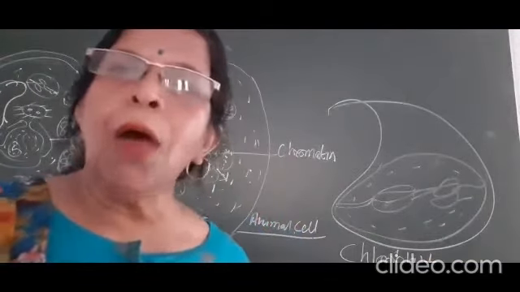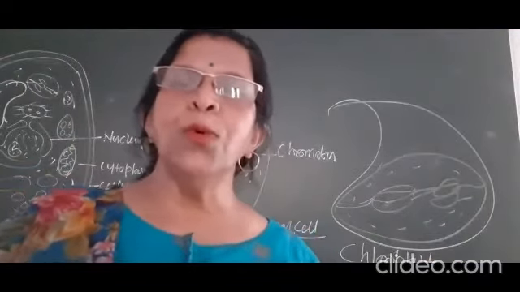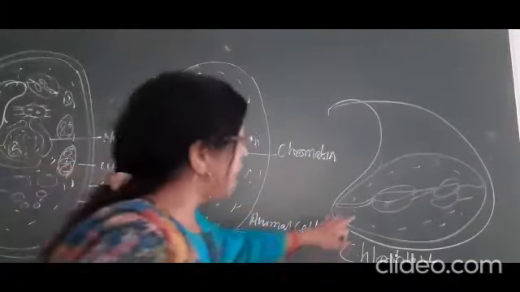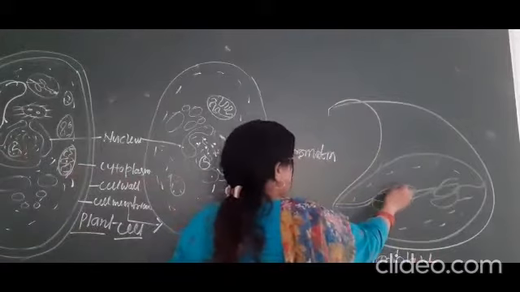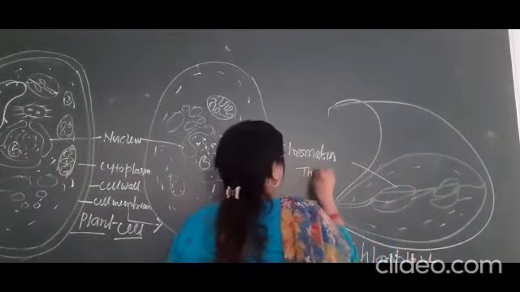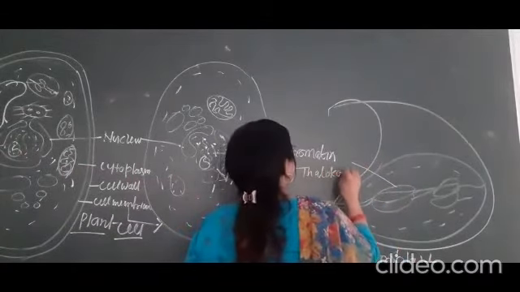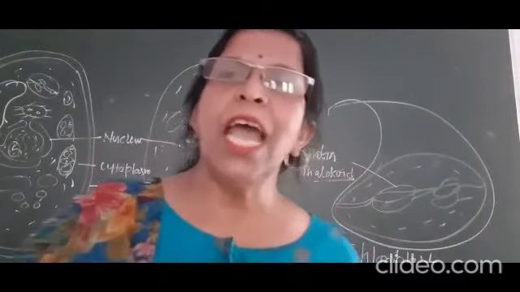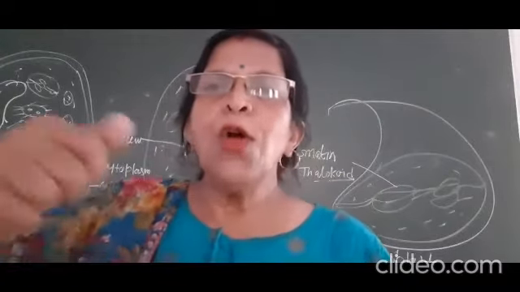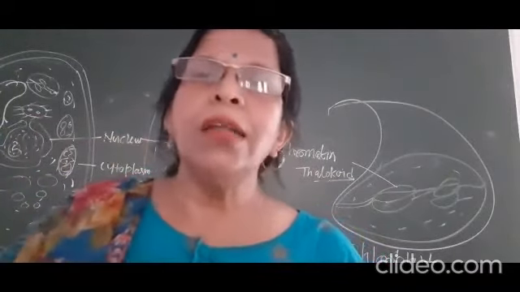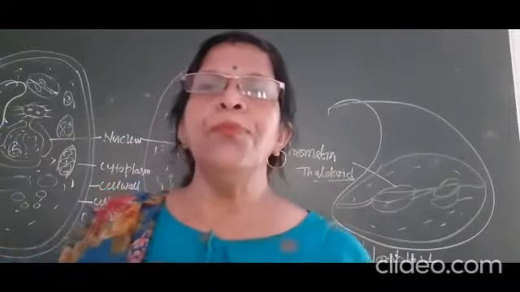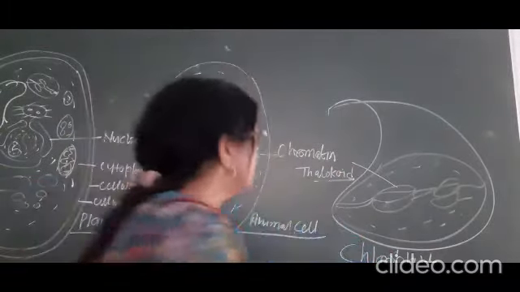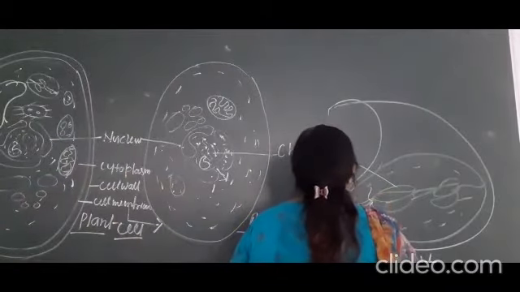You see that outer membrane is very smooth. Inner membrane comes inside and changes into a bag-like structure. This bag-like structure is known as thallocoid, and thallocoids are arranged one upon another and they form a group. That group is known as a grana. Okay? This group is known as grana.